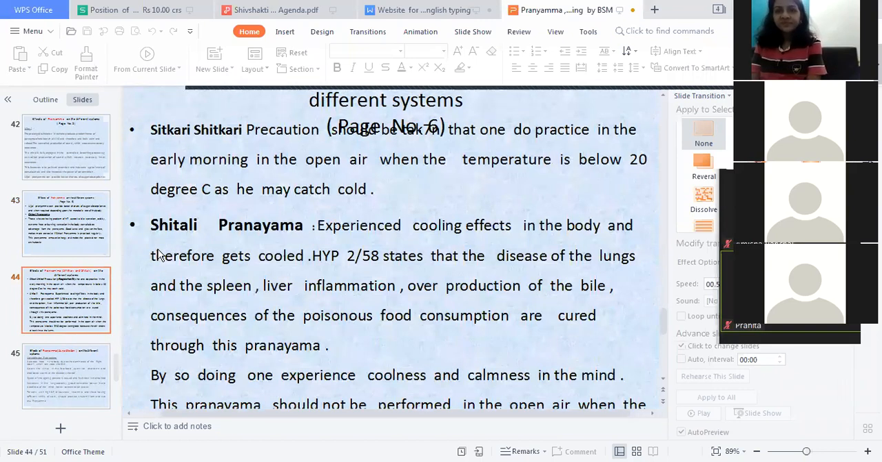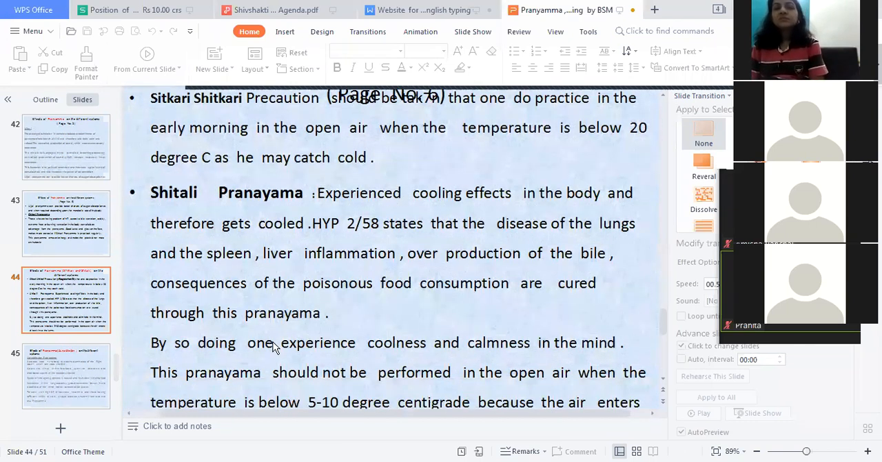Sitkari: a precaution is that one should not practice it in the early morning in the open air when the temperature is below 20 degrees, as one may catch cold. Shitali pranayama produces cooling effects in the body and therefore the body gets cooled. Hatha Pradipika states that diseases of the lungs and spleen, liver, inflammation, overproduction of bile, and consequences of consuming poisonous food are cured through this pranayama. By so doing, one experiences coolness and calmness in the mind.